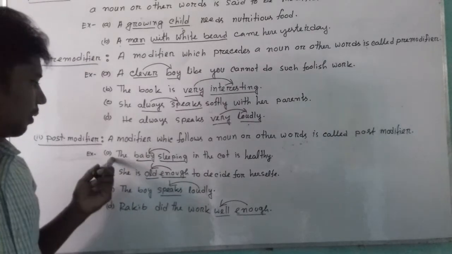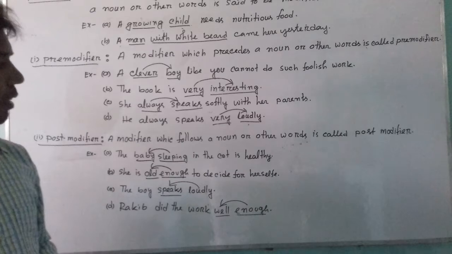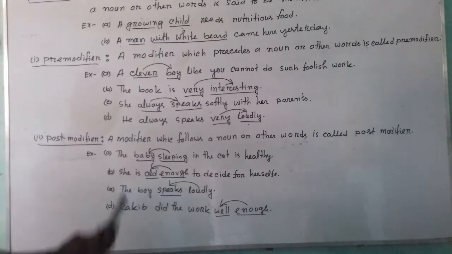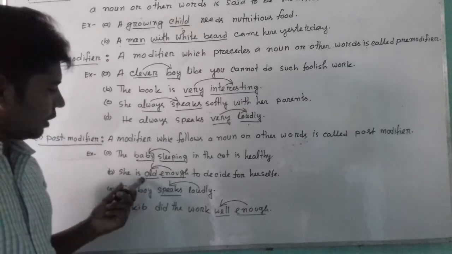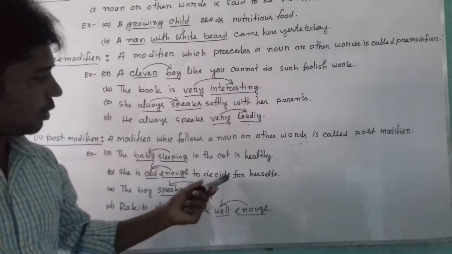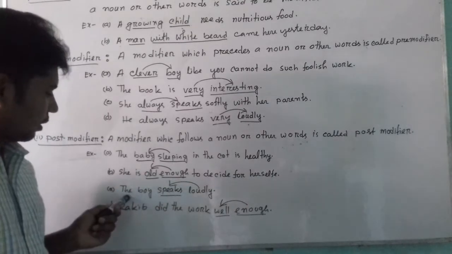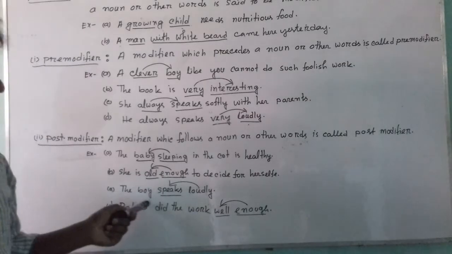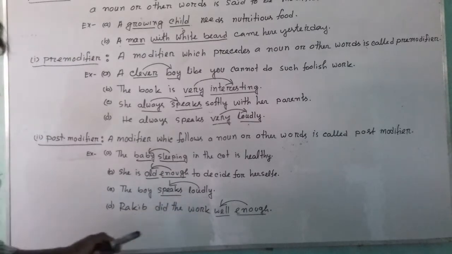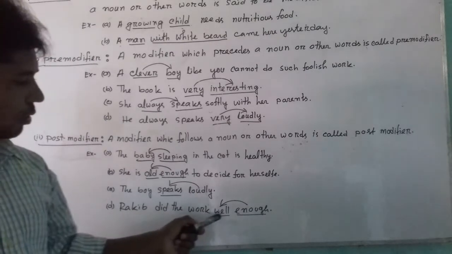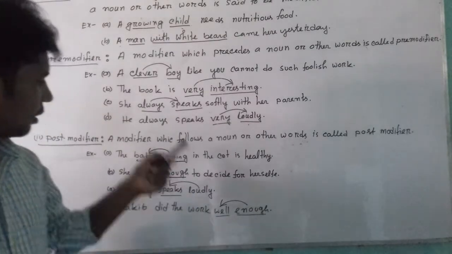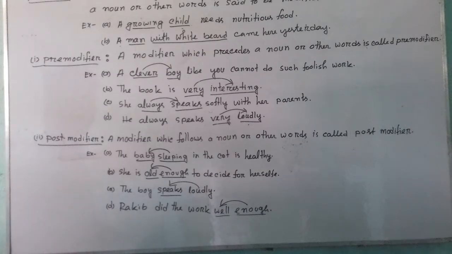Example of post-modifier: the baby sleeping in the cot is healthy. Second example of post-modifier: she is old enough to decide for herself. The third example: the boy speaks loudly. Rakif did the work well enough. These are the examples of post-modifier.